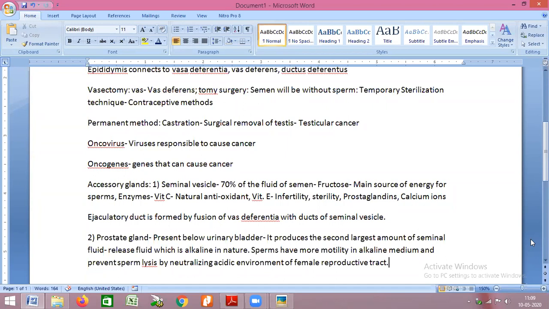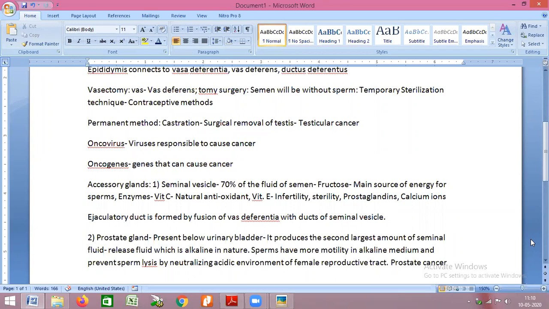Okay. Now, the second structure which can get easily affected, or the other form of cancer, can be seen with respect to the prostate. So this prostate cancer can also lead to infertility, because if the prostate fluid is not released, the semen will not be alkaline in nature. And if it is not alkaline, it will automatically affect the functioning of sperm, and the sperm will undergo lysis due to the acidic environment.